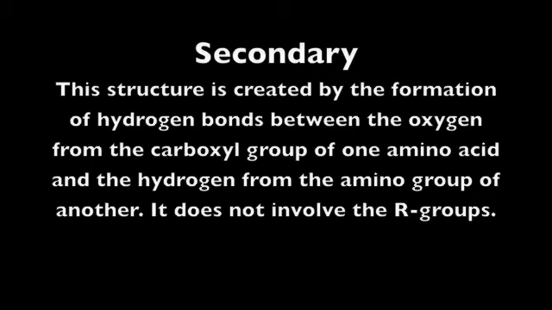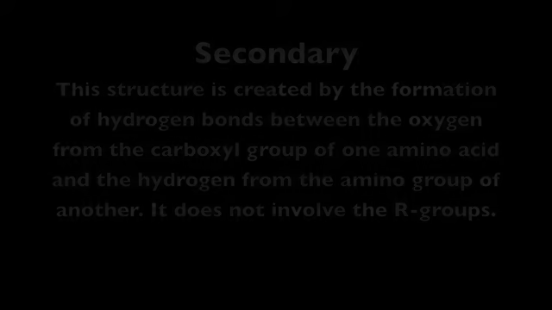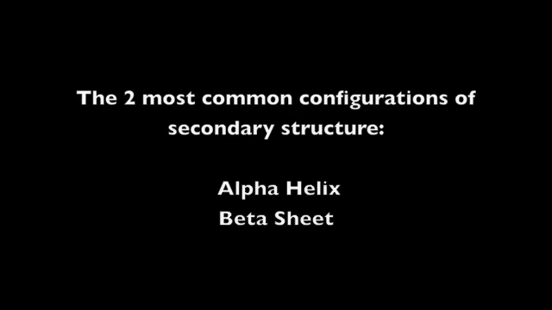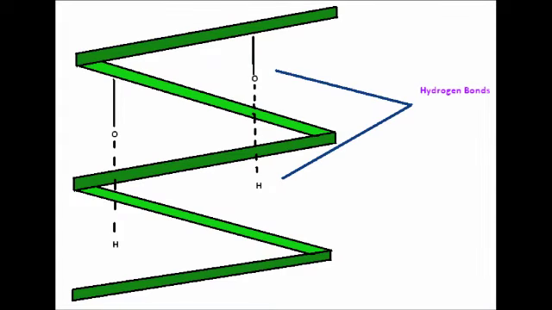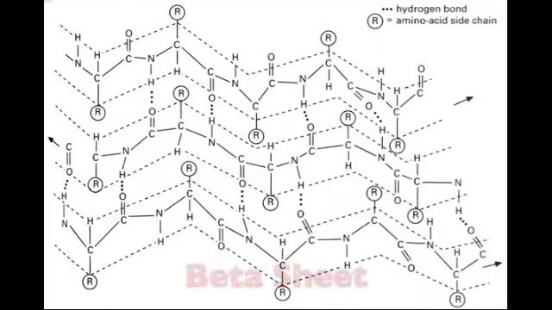The next level in the organization of proteins is the secondary structure. This is created by the formation of hydrogen bonds between the oxygen from the carboxyl group of one amino acid and the hydrogen from the amino group of another. Secondary structure does not involve the side chains, or R groups. The 2 most common configurations of secondary structure are the alpha helix and the beta pleated sheet. Both have regular repeating patterns.